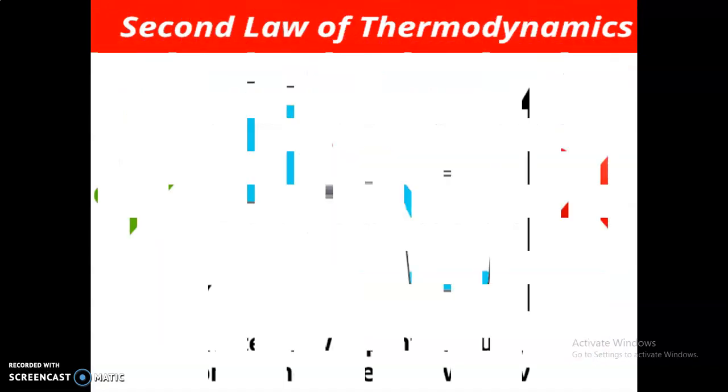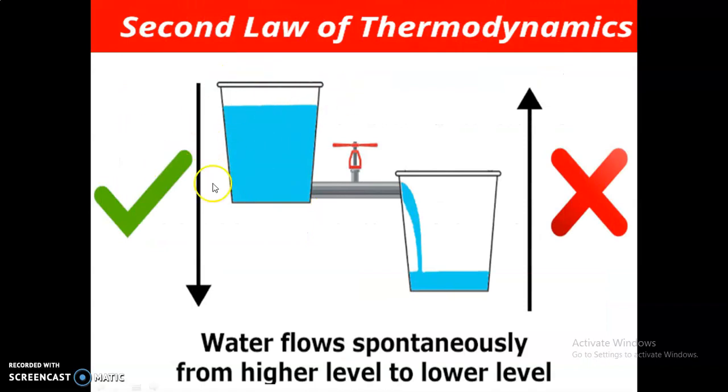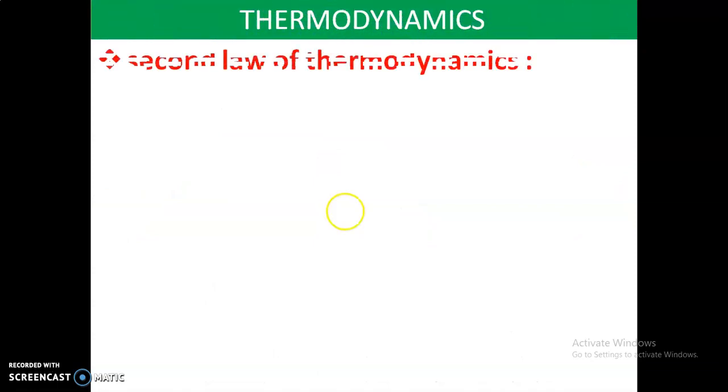In this diagram, the water is flowing spontaneously from a higher level to a lower level, not from a lower level to a higher level. This is possible, this is not possible. This is the explanation of the second law of thermodynamics. I hope you understand.